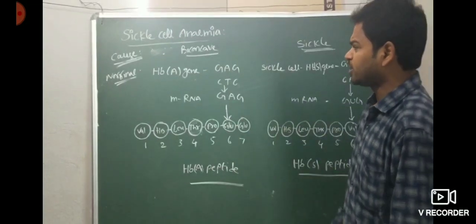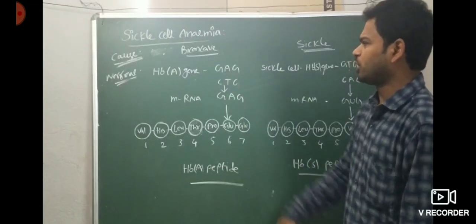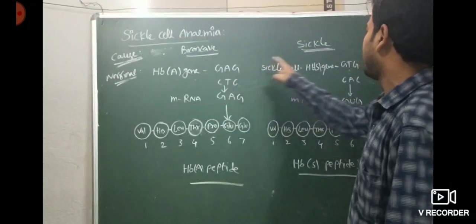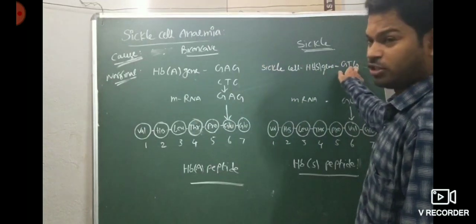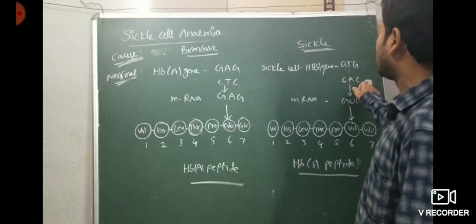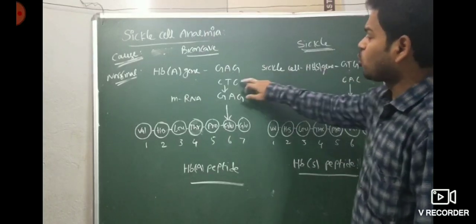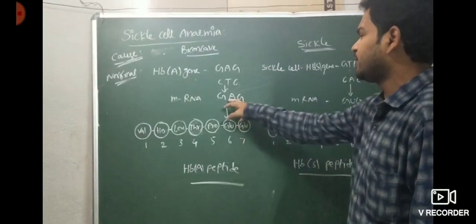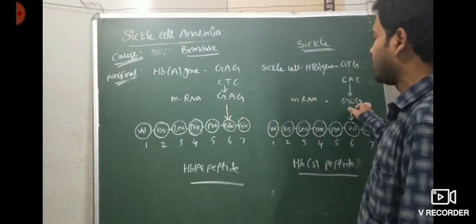So here a question may be asked: the gene changes from which one to which one? GAG by GTG in the normal DNA gene. This is the codon CTC, this is also the codon CAC. From the codon onwards, mRNA is synthesized. So here GAG is replaced by GUG.